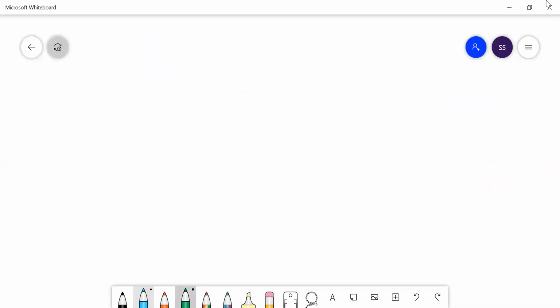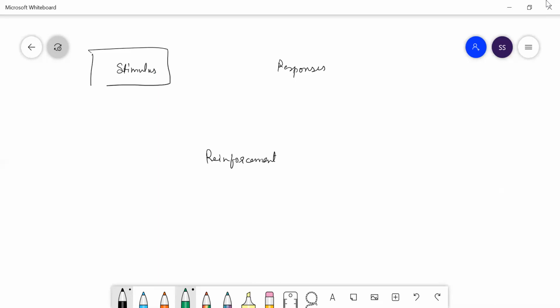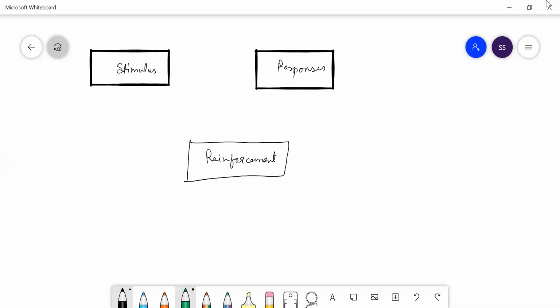Let us understand what is a stimulus. For example, this is stimulus and this is response and this is reinforcement. Now here you can see the stimulus, the response, and the reinforcement.